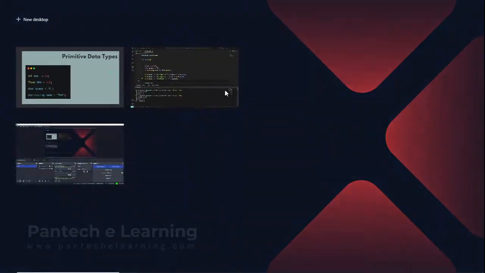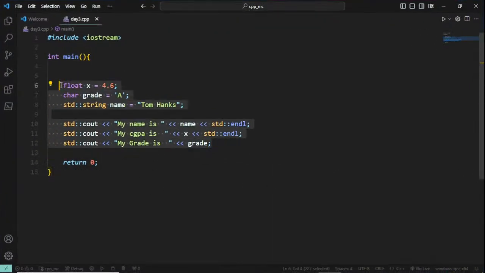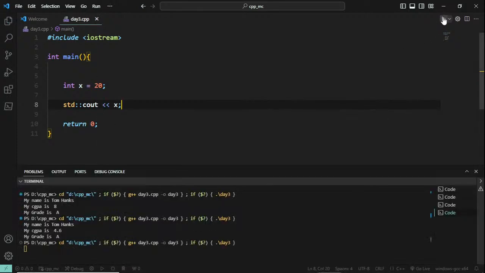So let me just clear this screen, and I'm going to freshly start with integers now. Once again, integer x equal to 20. Standard console output, the value of x, it will be displaying 20 now. So let me clear this as well.